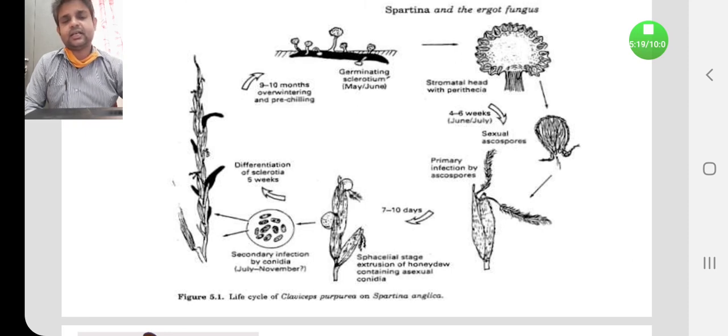These ascospores are again present in the rye plant, and slowly they are circulated from one plant to another, and the life cycle continues. So this is in brief regarding the life cycle of ergot alkaloid, and this is very important from your examination point of view.